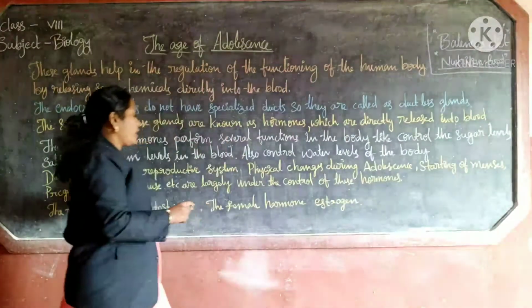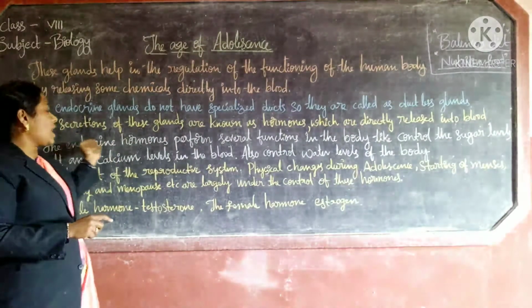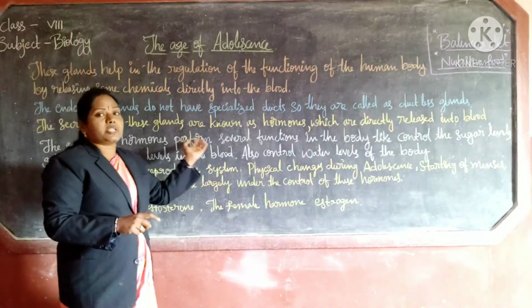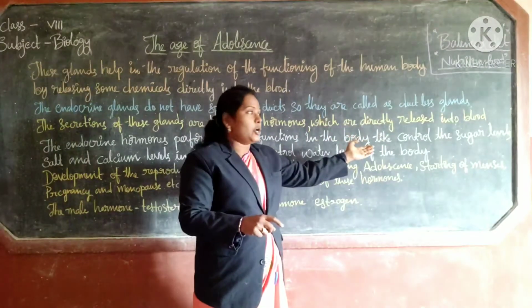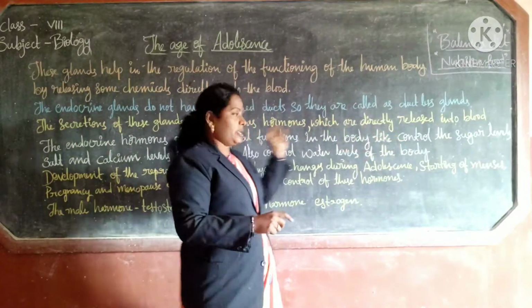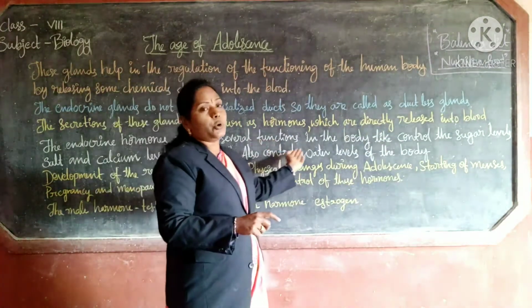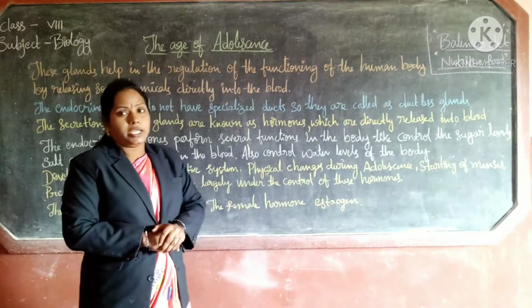These endocrine hormones perform several functions in the human body, like controlling the sugar levels and salt levels in the blood, and also controlling the water levels in the human body.